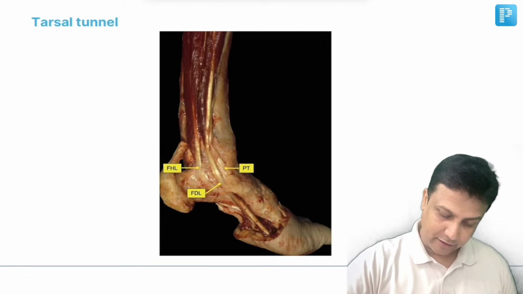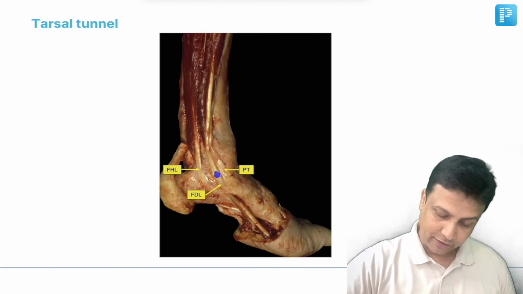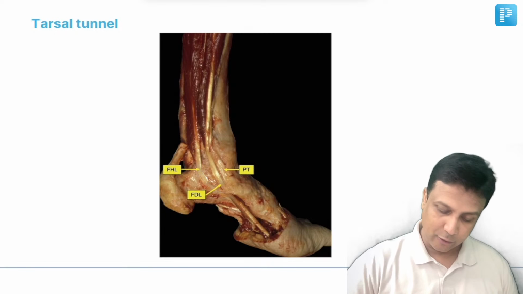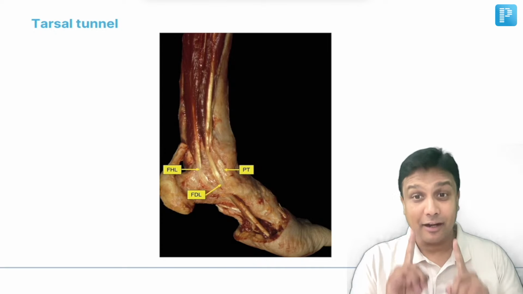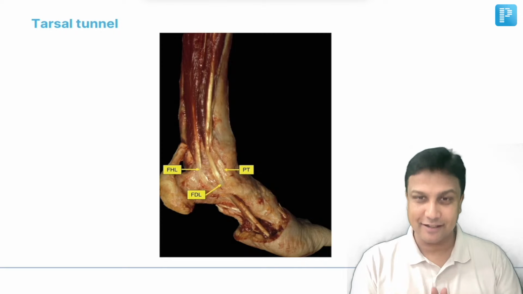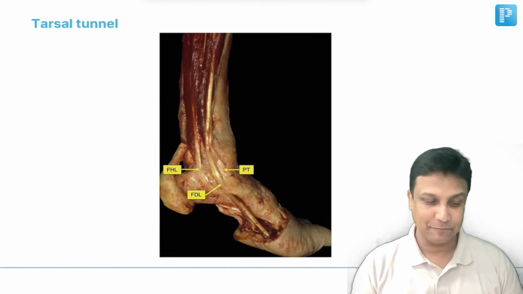Just behind the medial malleolus, there will be tibialis posterior, then we'll have the flexor digitorum longus, and you can very clearly see the flexor hallucis longus going beneath the sustentaculum tali. I hope it is perfectly done. It's a repeat question in your NEET PG exam. That is why this image is mandatory to be revised before going to the exam, sir.